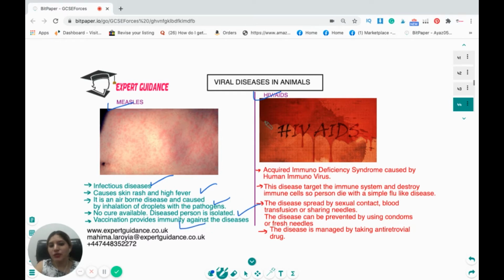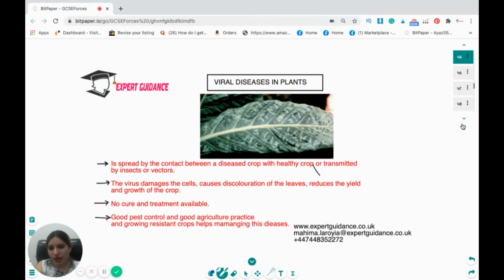HIV is the human immunodeficiency virus, which causes acquired immunodeficiency syndrome. This disease targets the person's immune cells and destroys them, so a person with AIDS can even die with a simple flu. This disease, AIDS, is spread by sexual contact, blood transfusion, or sharing needles, and it can be prevented by using condoms, contraception, or fresh needles, and the disease is managed by taking antiretroviral drugs.